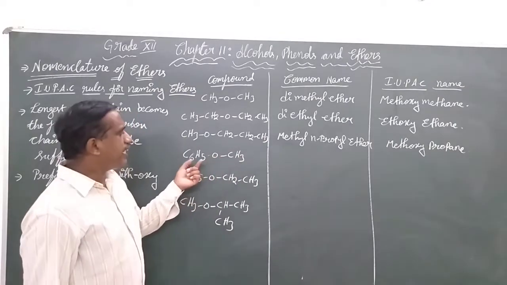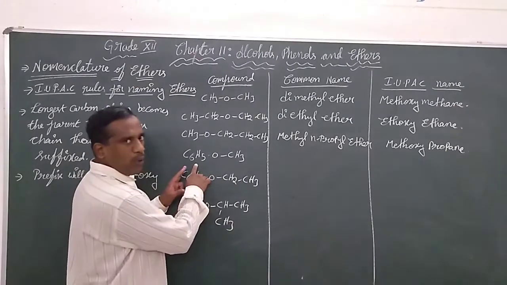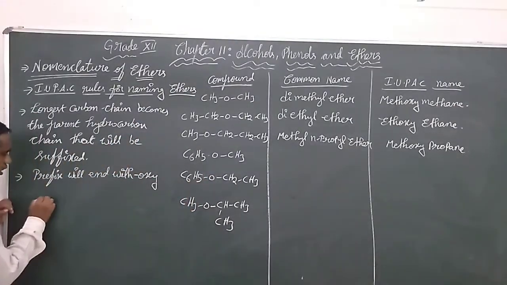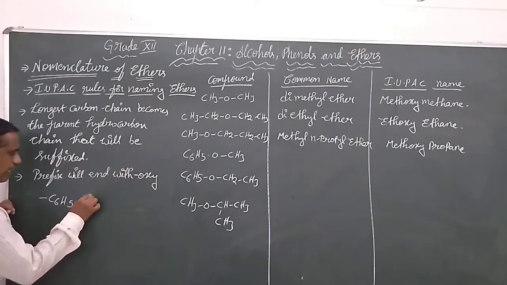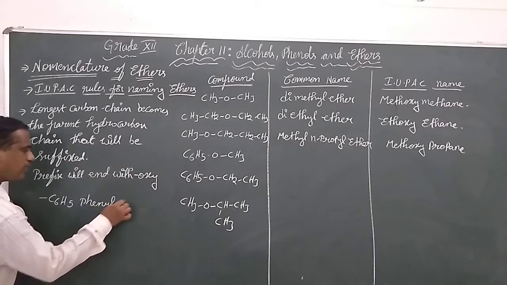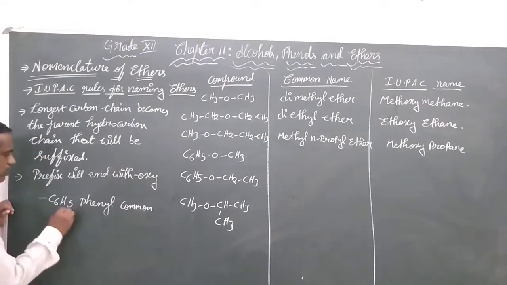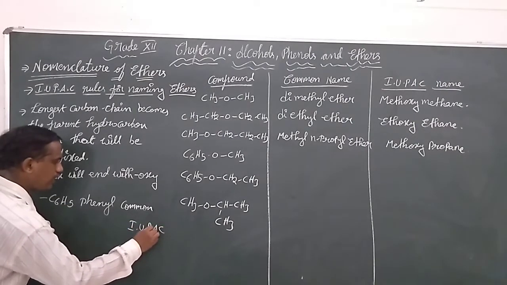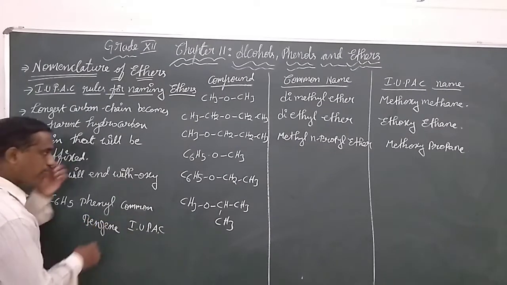C6H5OCH3. Here we have a methyl group and a phenyl group. In the common naming, we use C6H5 as phenyl. Whereas in the case of IUPAC naming, we call this one just benzene.